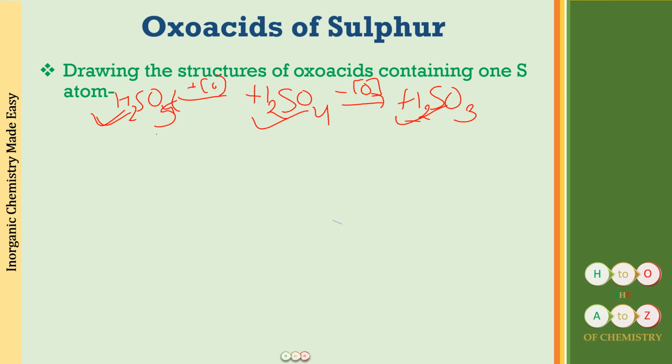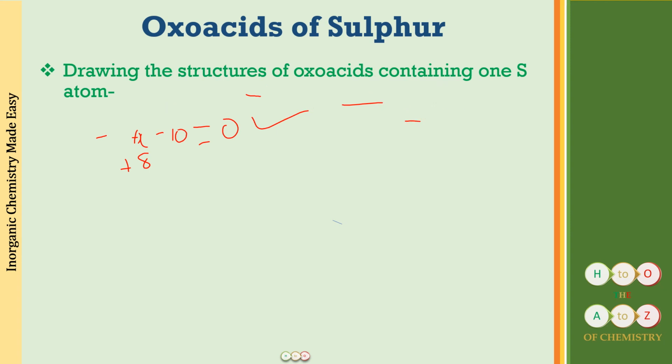Here oxygen is going to be -10, for the hydrogen it is going to be +2, and this has to be equal to 0 plus X, right? So the X value is going to come up as +8. This is greater than the highest oxidation state of sulfur, so this shows that we are going to see the presence of a peroxy linkage, as you will see in the structure also.